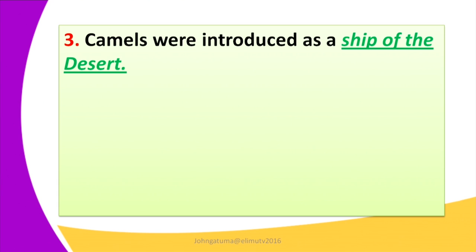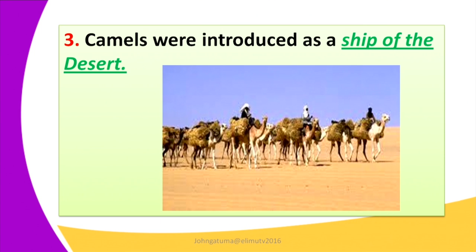Number 3, the camel was introduced as the ship of the desert. The camel is regarded as the ship of the desert, and the reason we call it so is that the camel replaced the horse. The horses were used for transport of goods and services by the merchants, but they could not withstand the high temperatures in the desert. And therefore, the camel was introduced.